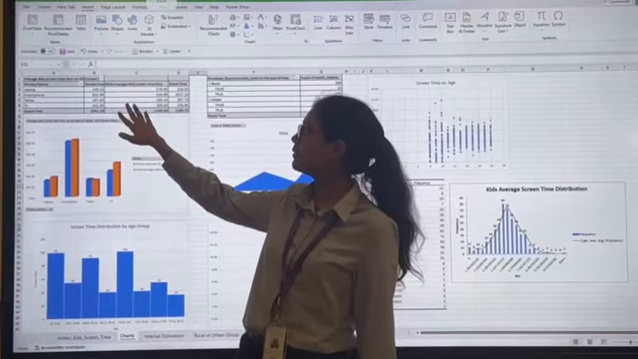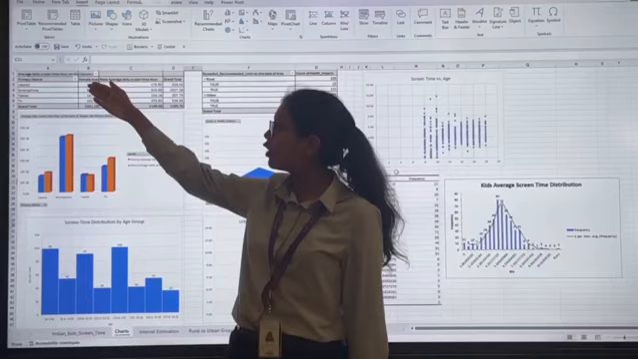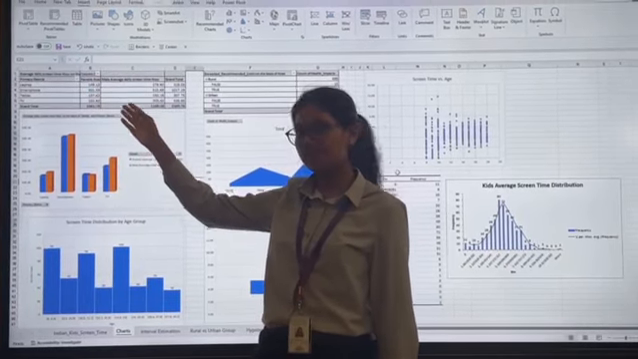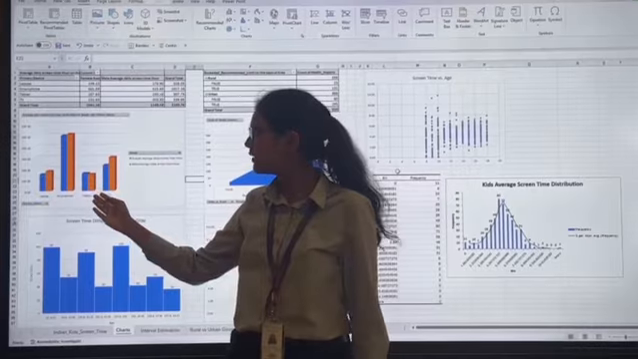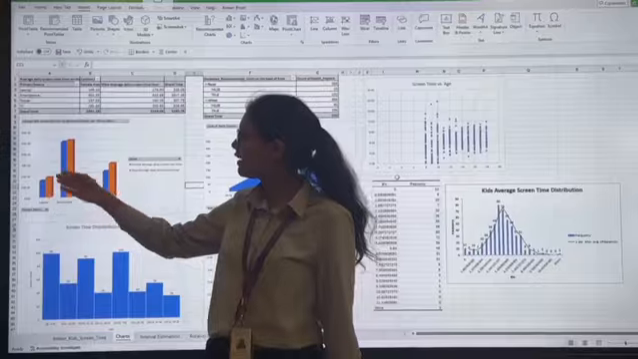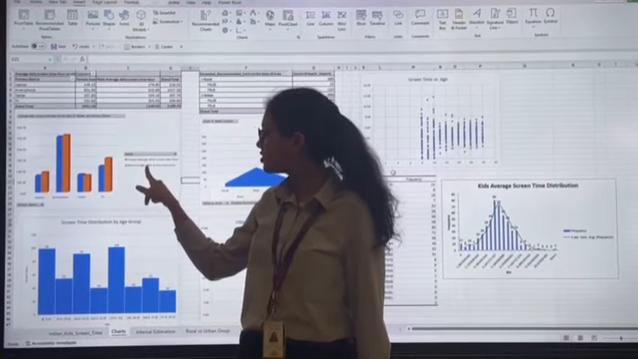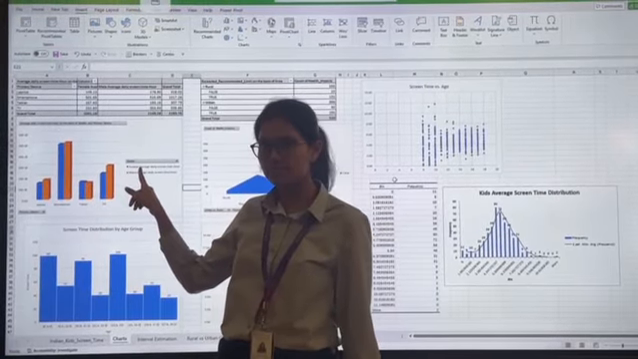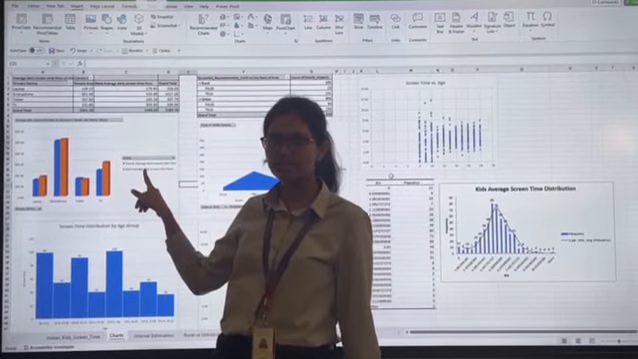In this pivot table, on the column side we have male and female average daily screen time, and on the row side we have the primary devices. From this pivot table we can interpret this bar chart: on the x-axis we have the primary devices, and on the y-axis we have the average daily screen time. From the legend we can say that the blue bar represents the female average daily screen time and the orange bar represents the male average daily screen time.